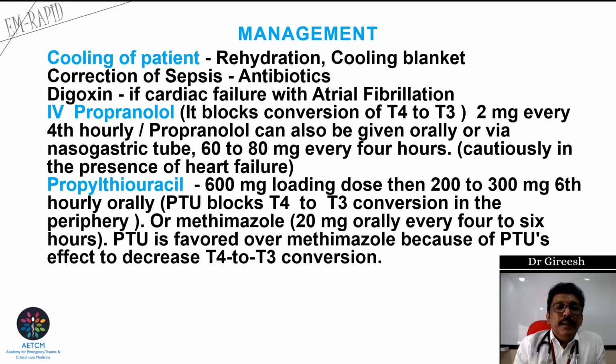Propylthiouracil 600 milligram loading dose, then 200 to 300 milligrams 6 hourly should be continued. That blocks the T4 to T3 conversion in the peripheral tissues. Methimazole can also be tried.